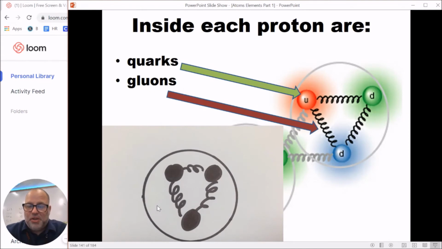Now, we do know more, though. If you want to go inside, what are the protons made of? Since the protons are the heart of the atom, the most important part of the entire atom, what are those made out of? We've done enough tests that we can see that inside each one of those protons there are quarks. There are 3 quarks inside of each proton. And then there are these gluons, which kind of have little spring-like shapes, is the best way to describe them, that are holding them together.